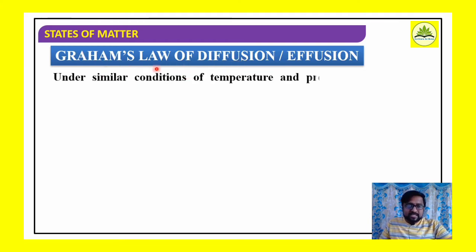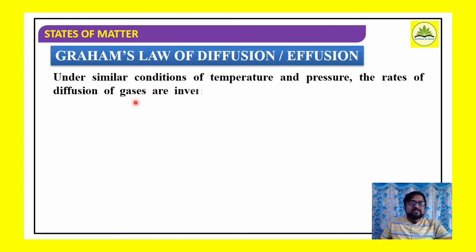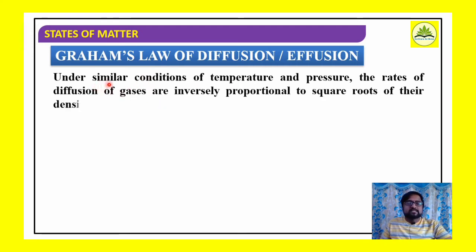What is the statement of Graham's law? Under similar conditions of temperature and pressure, meaning temperature and pressure are kept constant. When these two quantities are kept constant, what about volume?